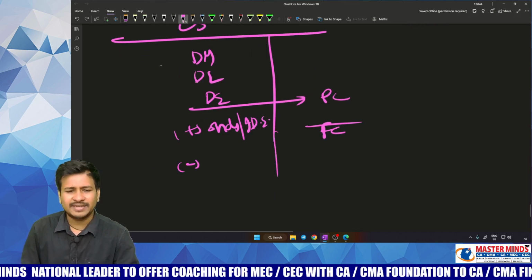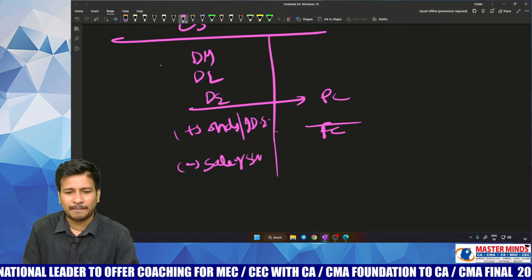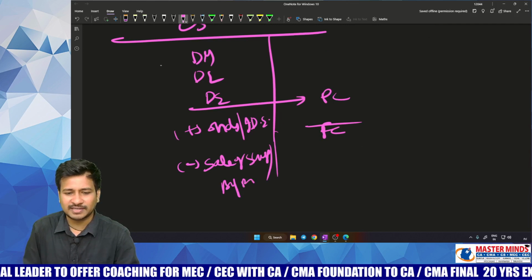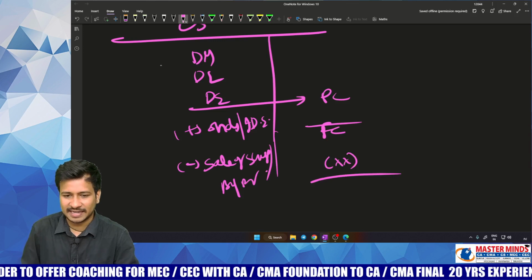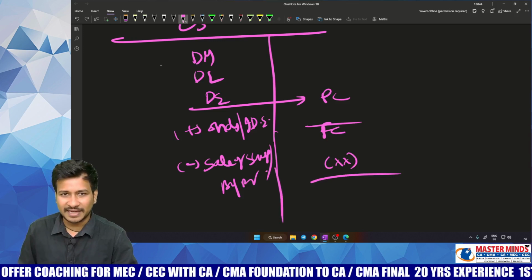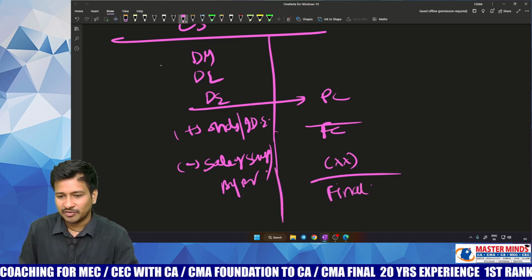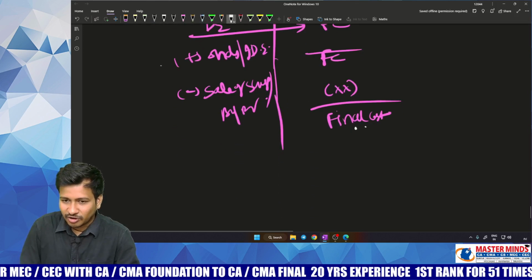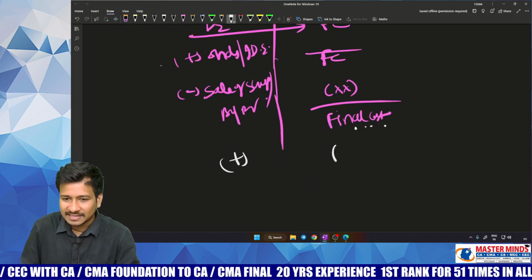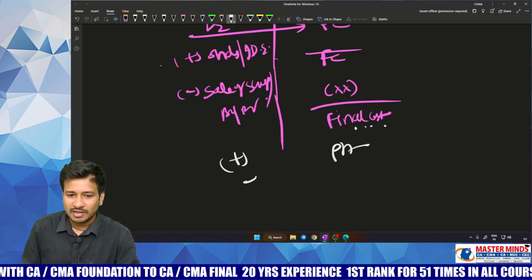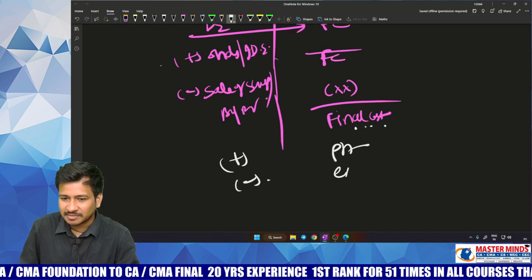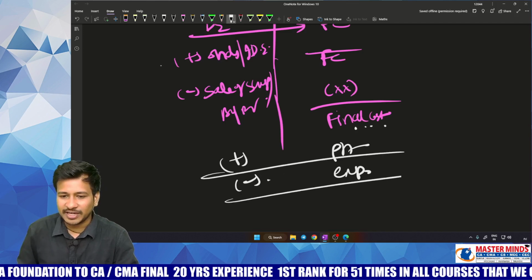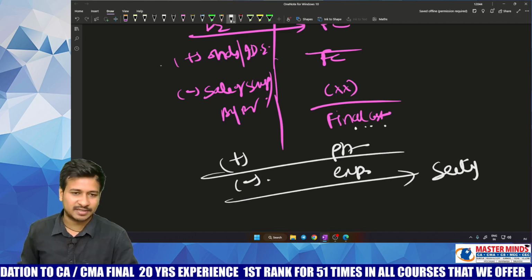And minus if any sale of scrap or any byproduct sale is there, then you will be deducting that incidental income and you will be getting a final cost for a particular product. Then for this cost, you will be adding some profit and you have to incur some expenses, and finally you will be selling it to outsiders.